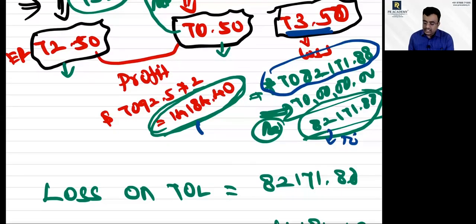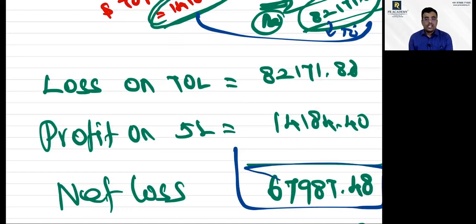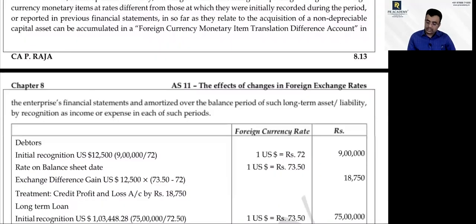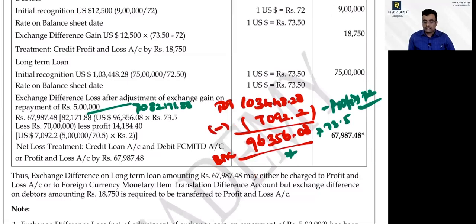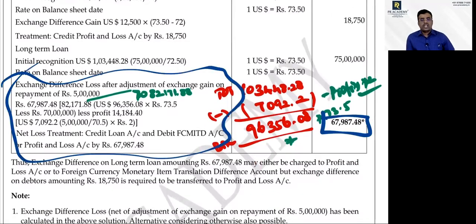This is the profit set off against this, and finally this will be the net loss. I hope you understood. I got a total loss of 82,171.88, and on repayment of loan, I have a profit of 14,184. The net to be recognized in the current year is 67,894. So this is a thing which has been discussed here. You can see the same answer here, but they worked it out in a different way. So I converted the chart. I hope you are clear.